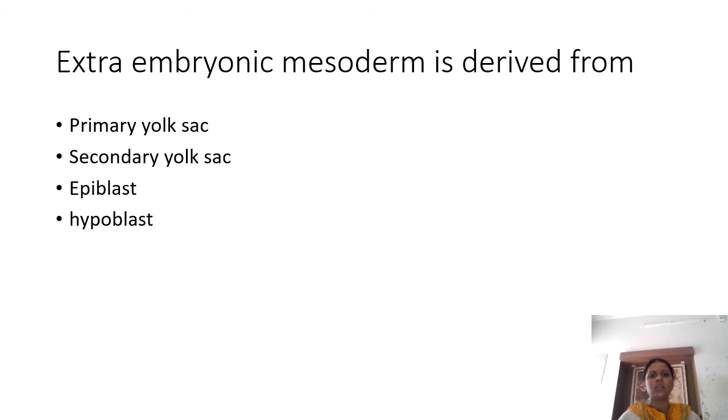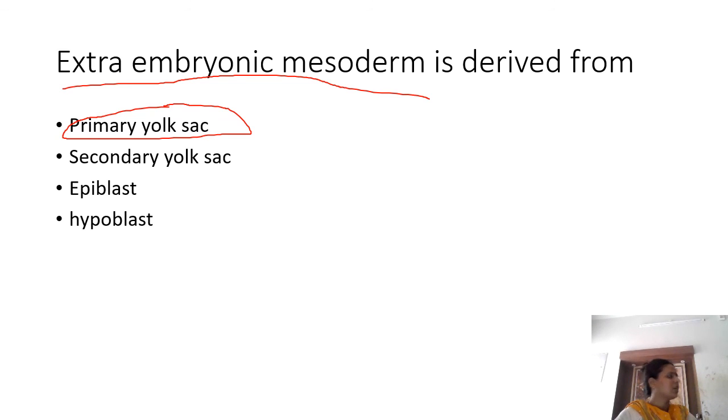Now, the extra embryonic mesoderm. This extra embryonic mesoderm is a primitive mesoderm. The epiblast is a primitive ectoderm. The hypoblast is a primitive endoderm. This extra embryonic mesoderm is a primitive mesoderm, so you cannot say epiblast or hypoblast. It is not the secondary yolk sac because that is the definitive yolk sac. So the answer is primary yolk sac.